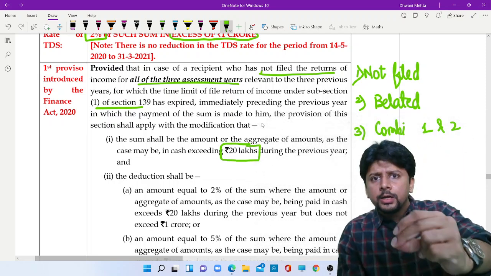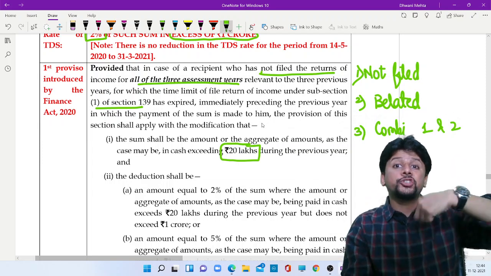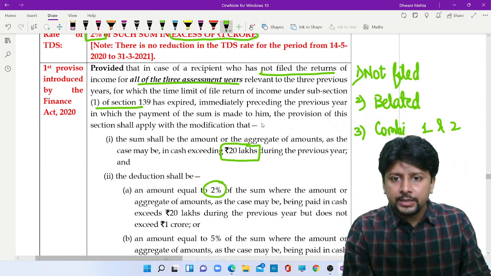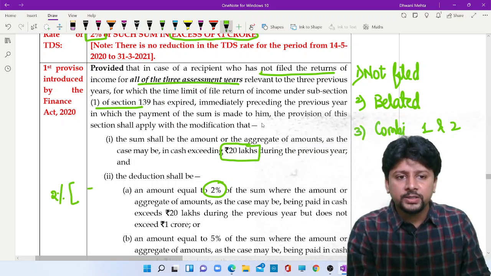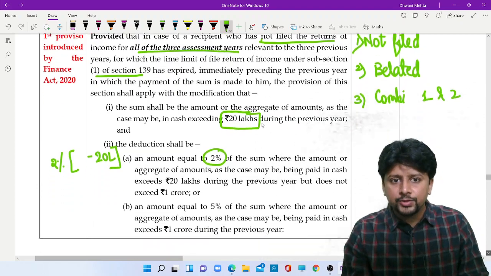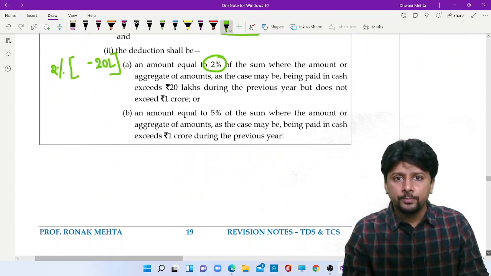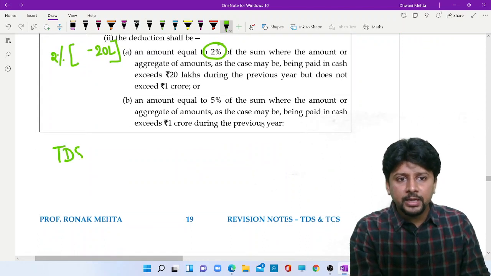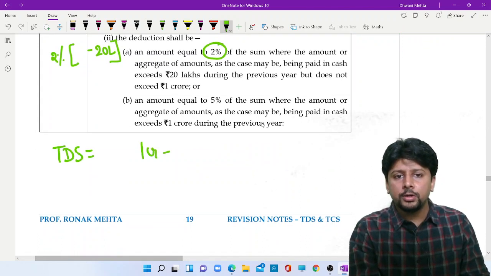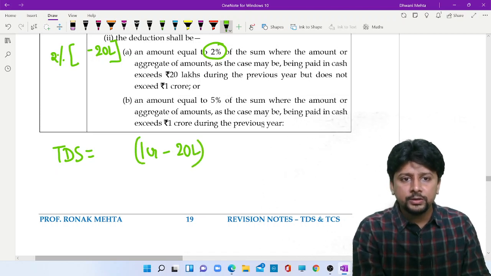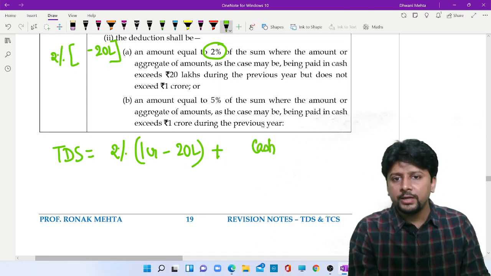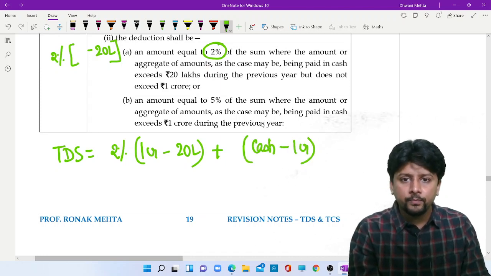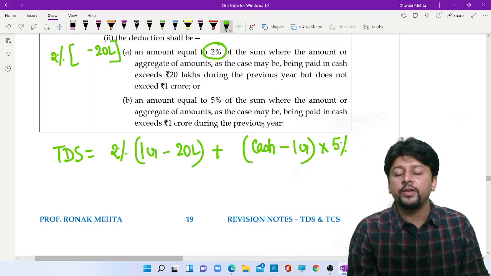TDS will be attracted the moment your cash withdrawal exceeds 20 lakhs. 2% of the excess, so 2% of the cash withdrawn minus 20 lakhs. And by chance, if your cash withdrawn goes above 1 crore, then your TDS will be 1 crore minus 20 lakhs. On this, TDS will be done at 2% plus whatever cash is withdrawn above 1 crore. On this, TDS will be done at a rate of 5%.